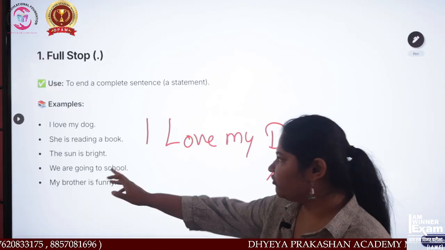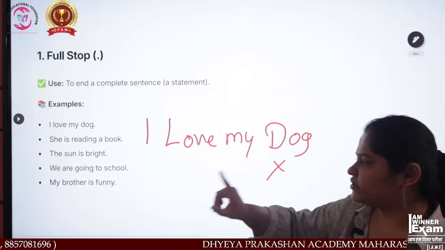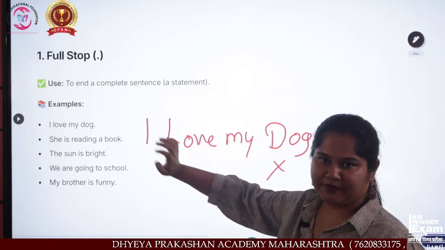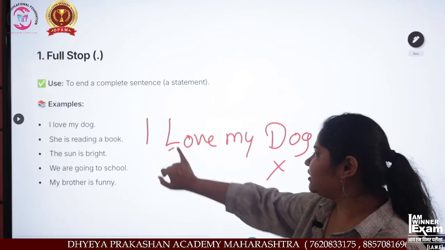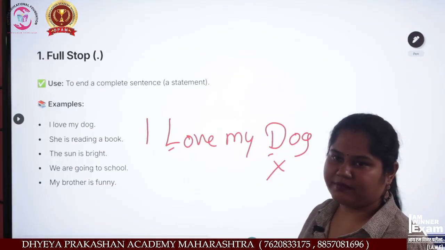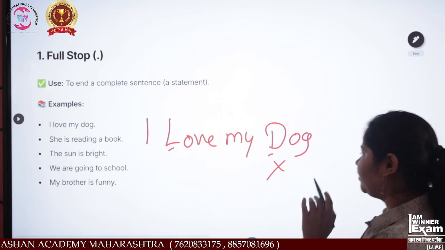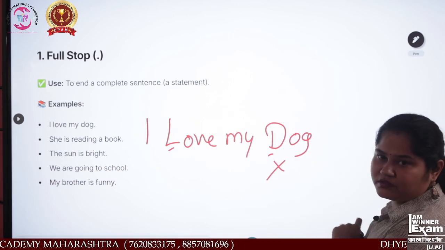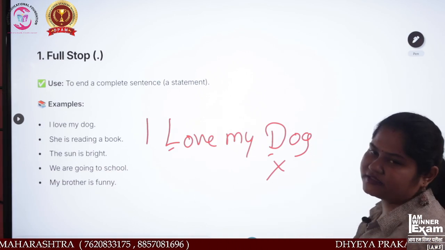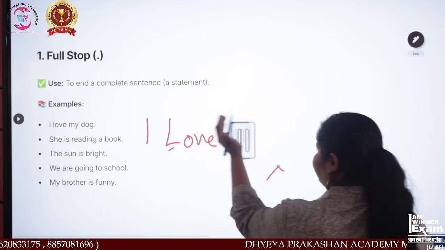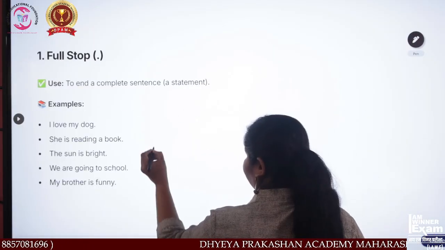See, we don't follow the rule first. Which rule do we have? Only the first letter should be capital. I have written a capital over here, here also capital. Is this used? No. Now I have not given a full stop here, only the sentence is written. So, how should we write? We should write like this.